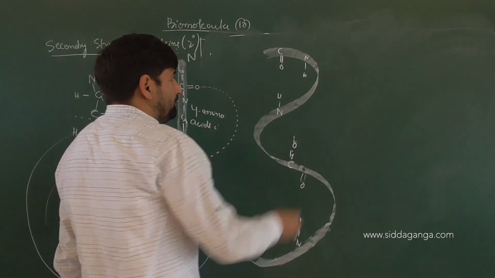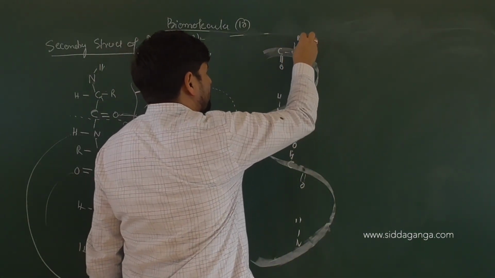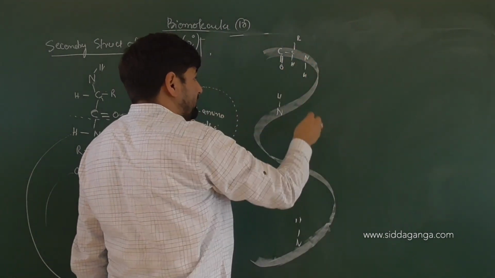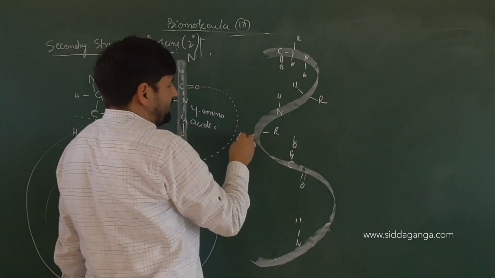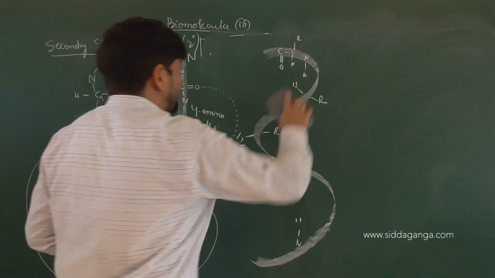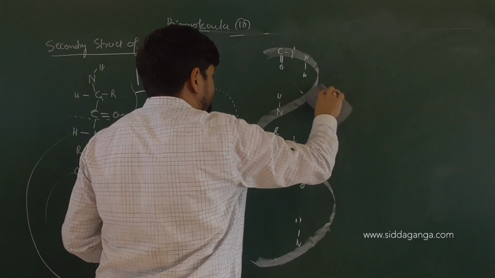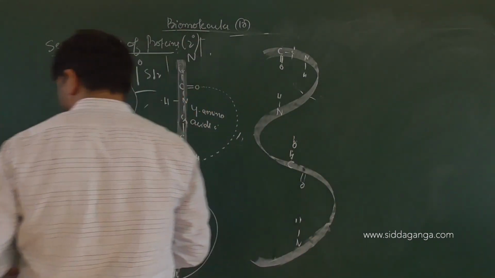Besides that, children, in this main scaffold, on that C alpha, there will be R and there will be H. Keep that in mind. So many places there will be R and H. Let me not show R and H here because I am discussing secondary structure for explanation purposes.